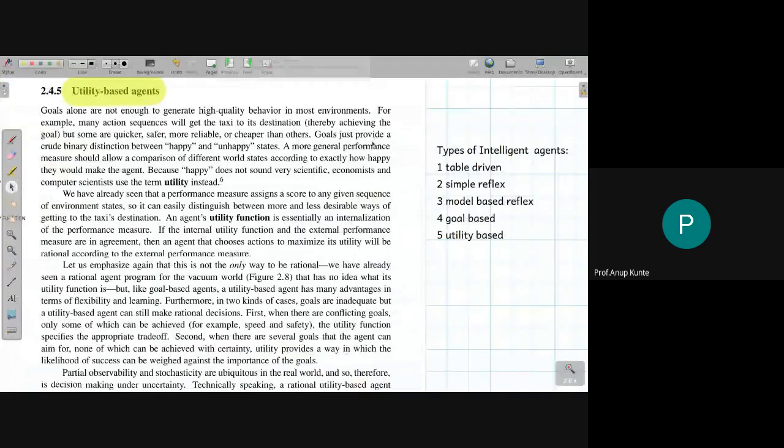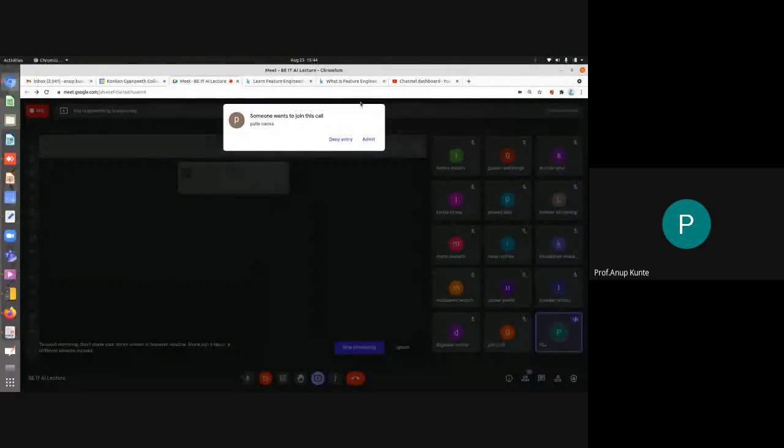So what I was trying to explain was that from the table-driven agent, we went to the simple reflex agent just because it was something implementable, and the table-driven agent wasn't realizable. So feasibility was the criterion because of which we went to the simple reflex agent. Instead of having the percept sequence in the table, we encoded certain rules governing the taking of action. If the rule matches, the action is performed. Something like that we try to represent.